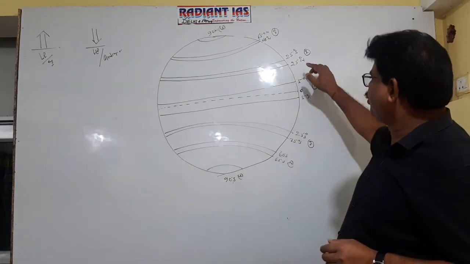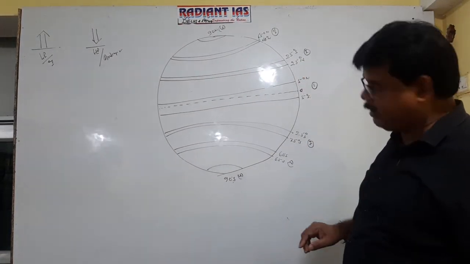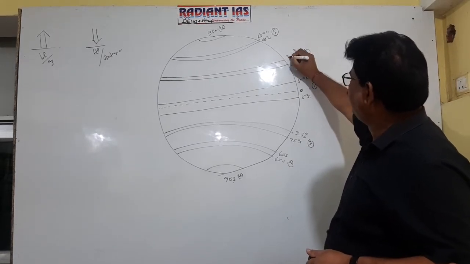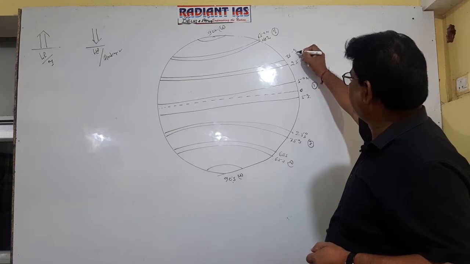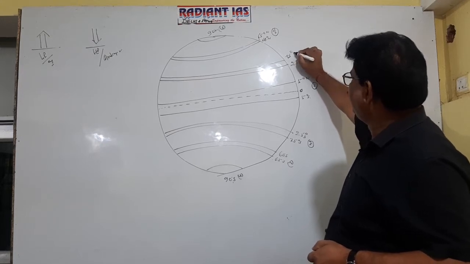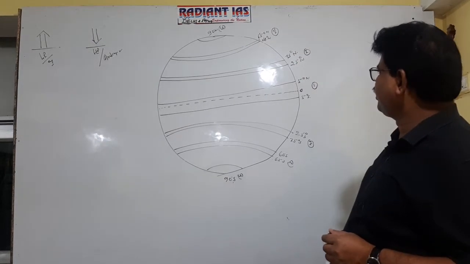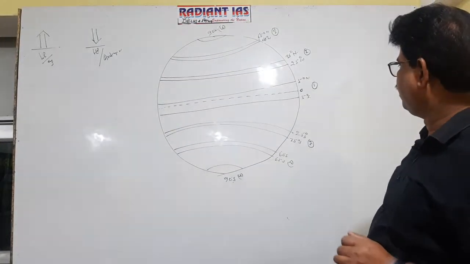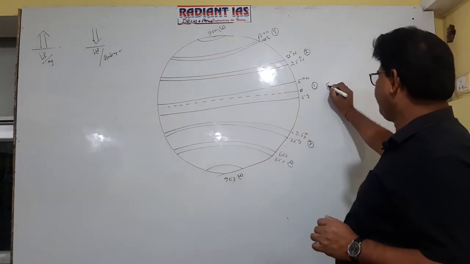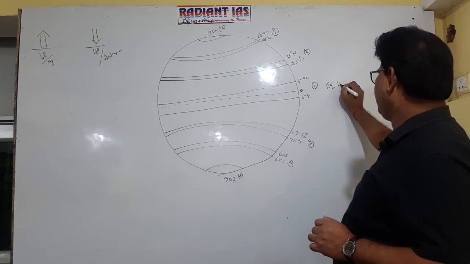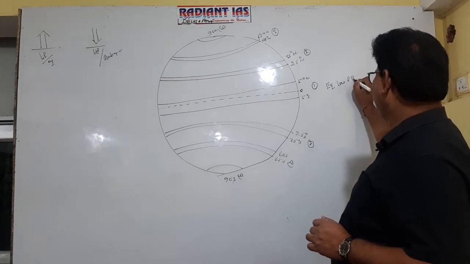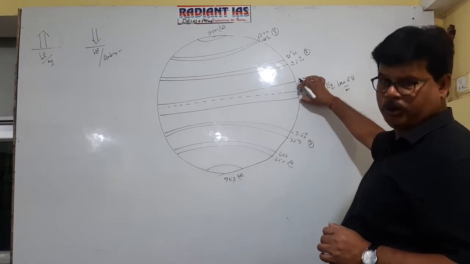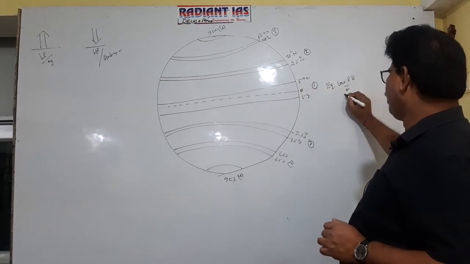Again, 25 to 35 degree north, 25 to 35 degree. Getting well now? So this is referred to as subtropical high pressure belt. This is equatorial low pressure belt, or doldrums. Though I am indicating only 0 to 5 now, so doldrum area.